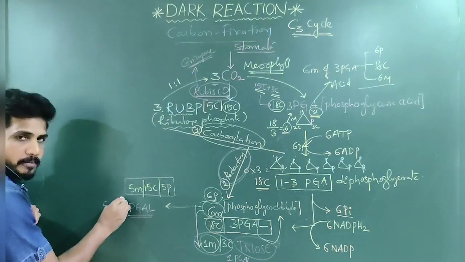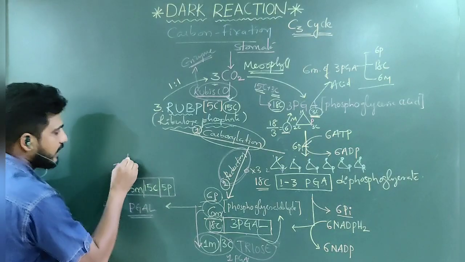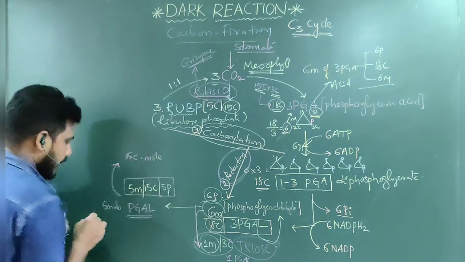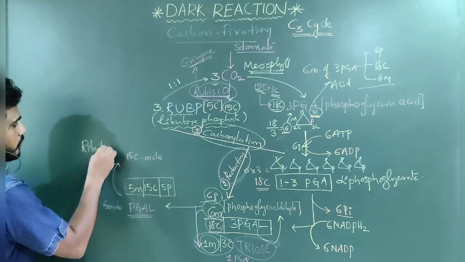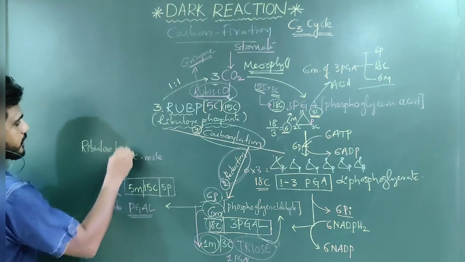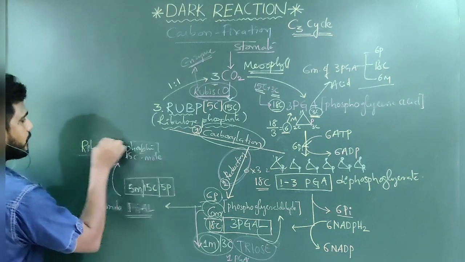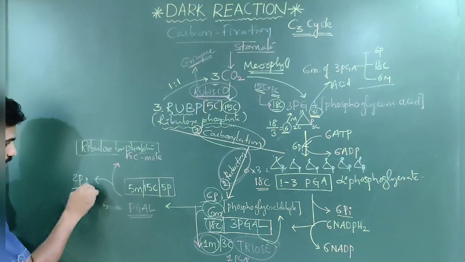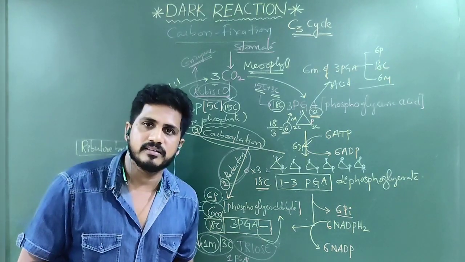Now this 15 carbon molecule becomes another 15 carbon molecule, that is ribulose bisphosphate. But here what is happening? 2 phosphate ions are coming out from this complex. It is the most confusing thing.